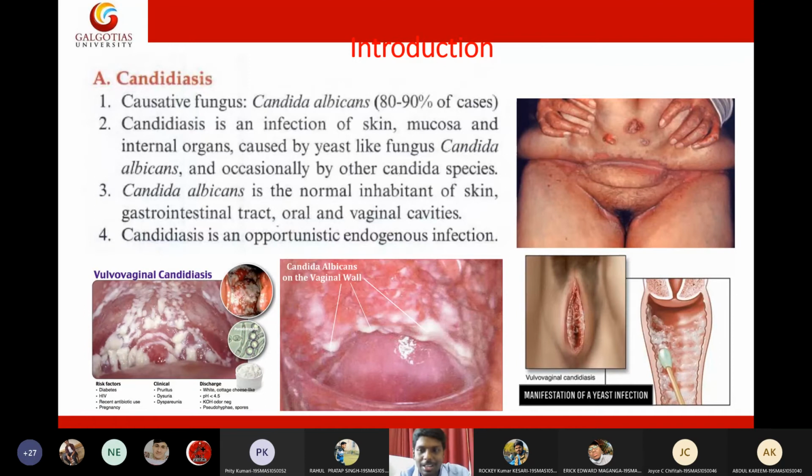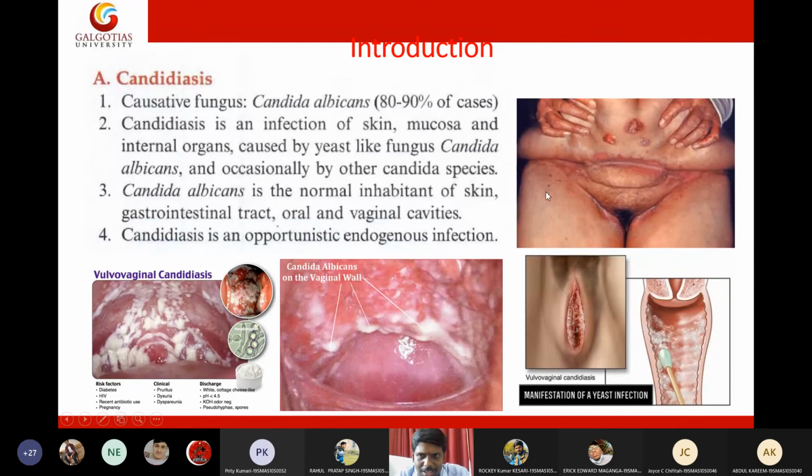You should bathe regularly. You should ensure that your body is not wet. It should not be moist. It should be dry. So these are important things. Unless we are getting the infection, we don't know the severity of these things until you are getting the actual infection. Really painful. So candidiasis is an opportunistic endogenous infection.